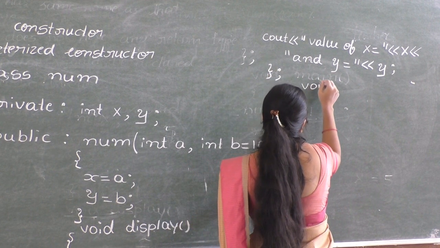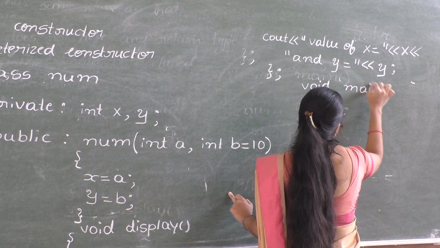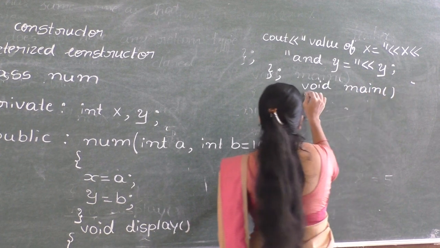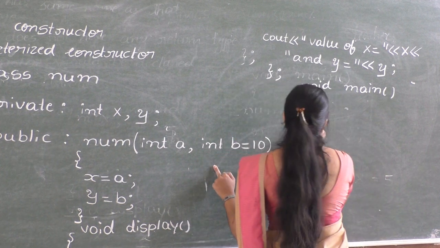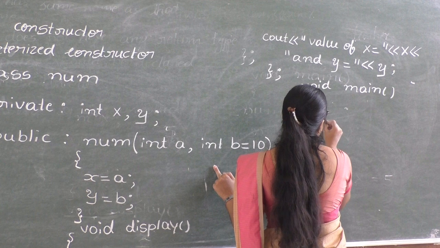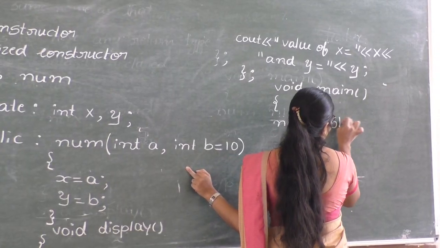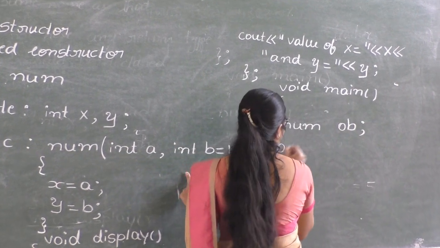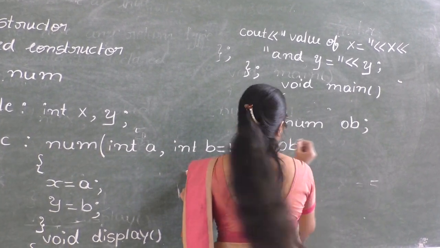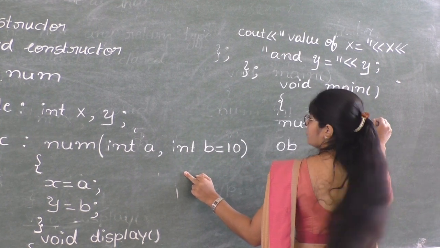Void main. Here I am creating the object, Num ob, and here I am passing parameter 5.